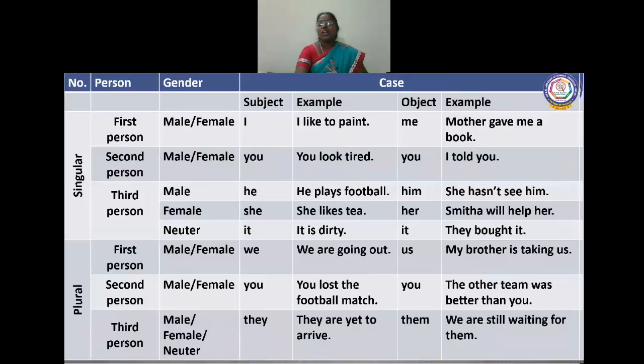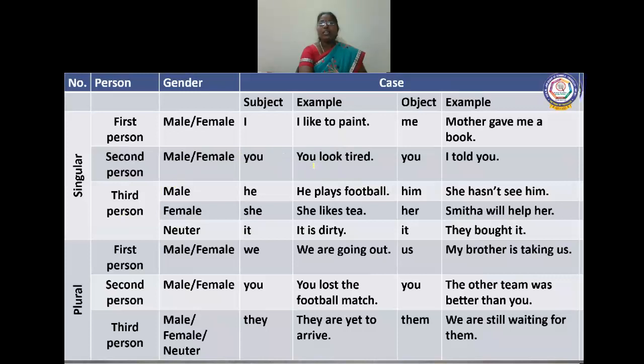And if you see another example, mother gave me a book. In this sentence, which is the object pronoun? Me. Me is an object pronoun. Children, you have understood? I is a subject pronoun and me is an object pronoun. Here you can see I is a subject pronoun. And here you can see me as an object pronoun.